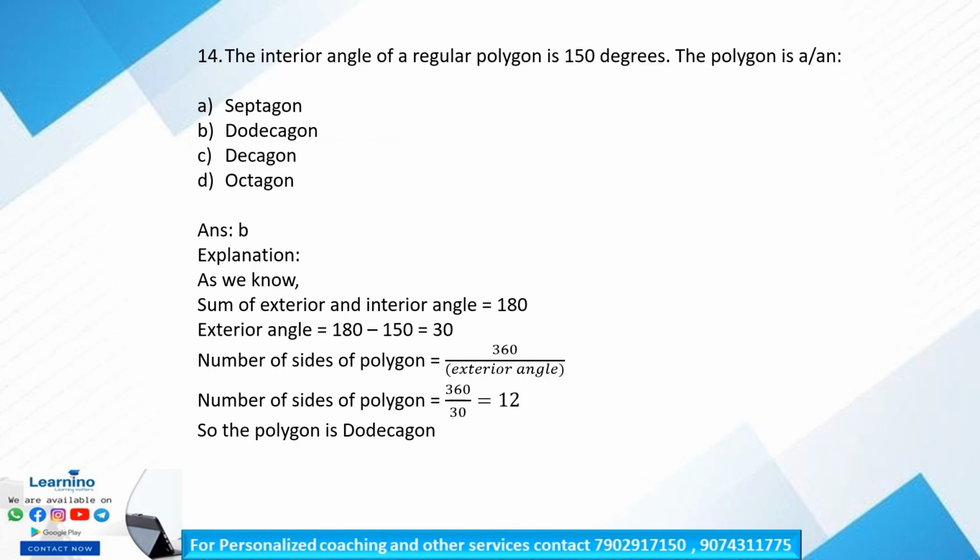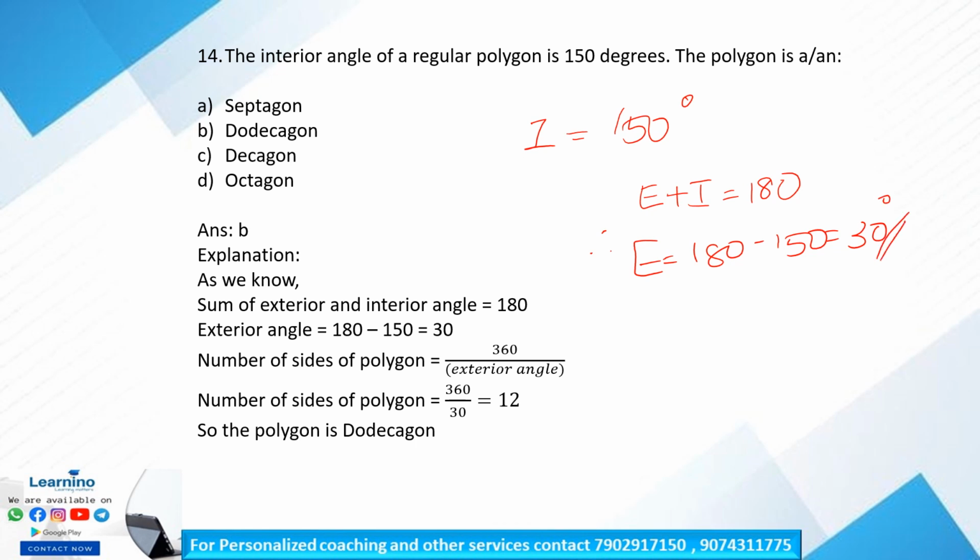The interior angle of the regular polygon is 150 degrees. Okay, so our question is, what is that polygon? So see our explanation. As we know, the sum of the exterior and interior angle is equal to 180. Okay, so we have been given the interior angle, therefore exterior angle is equal to 180 minus 150, that is equal to 30. 30 degrees is our exterior angle and interior angle is 150.